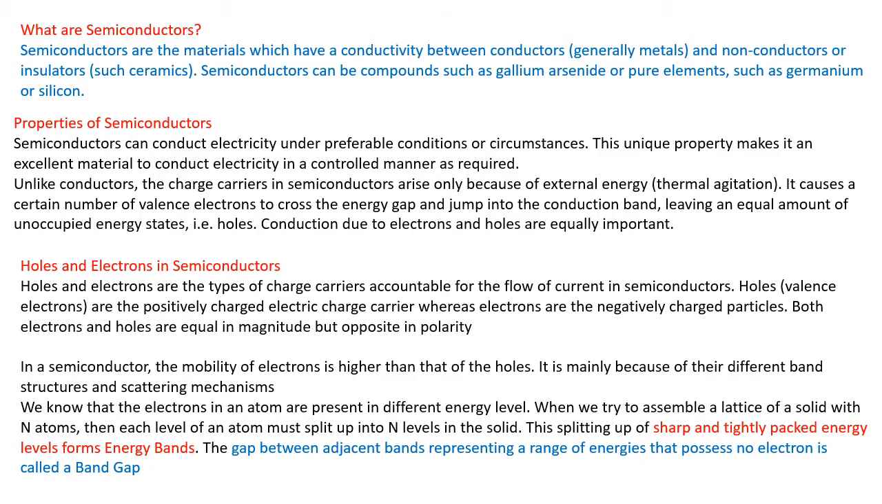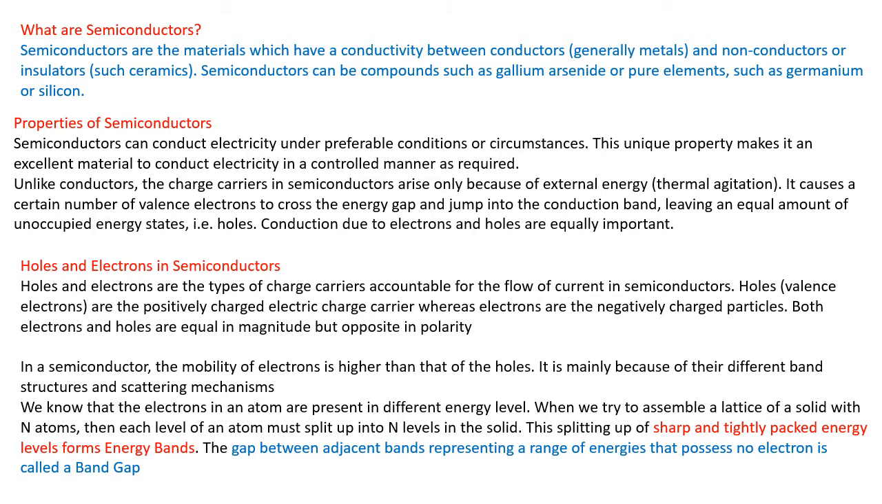First we will see what semiconductors are. Semiconductors are materials whose electrical conductivity lies between conductor and non-conductor, or non-conductor also named as insulator. Semiconductors can be compounds such as gallium arsenide or pure elements such as germanium or silicon.